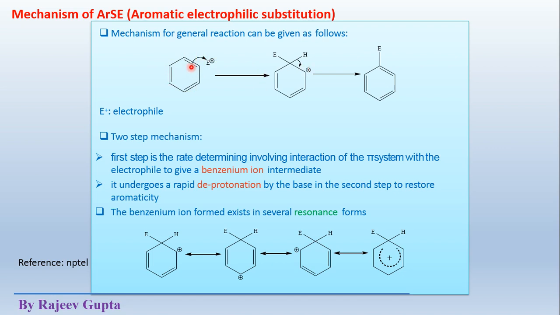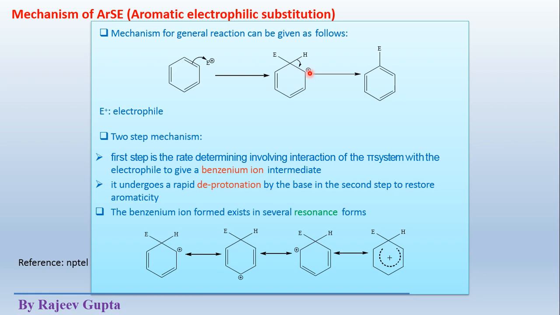By this shifting of electron density, these pi electrons convert into sigma bonding electrons, and this E and carbon single bond formation takes place. Now the formed intermediate is non-aromatic, which contains positive charge on this ring system.